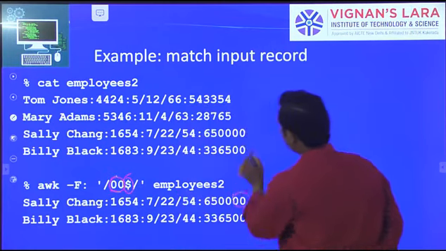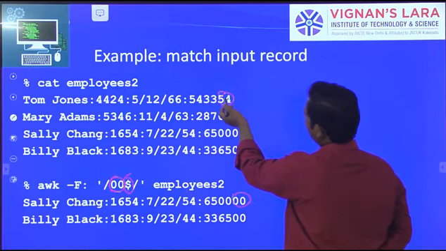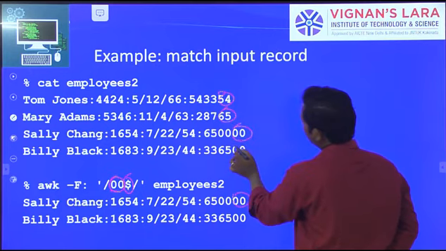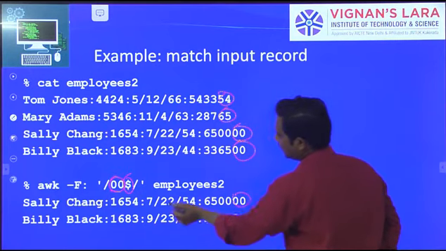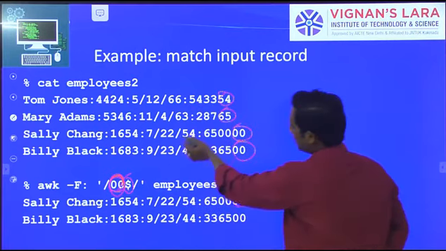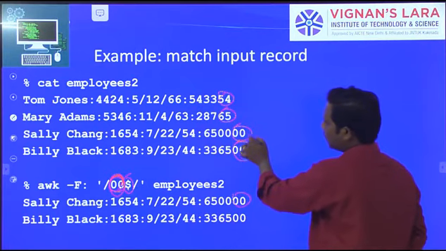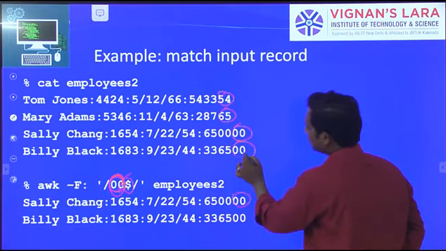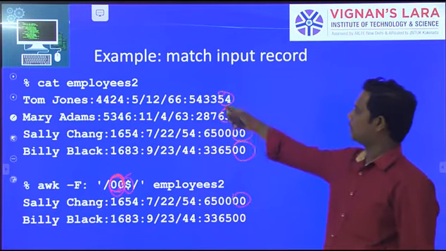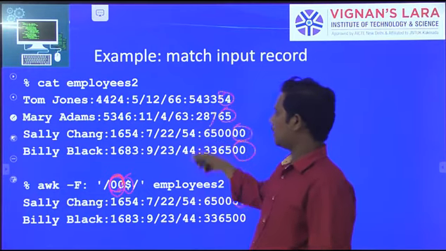Here, ending no zeros. Here, ending 2 zeros is there. We identify only lines with 2 zeros at the line ending, so only those lines are displayed. Only these 2 lines are the output.